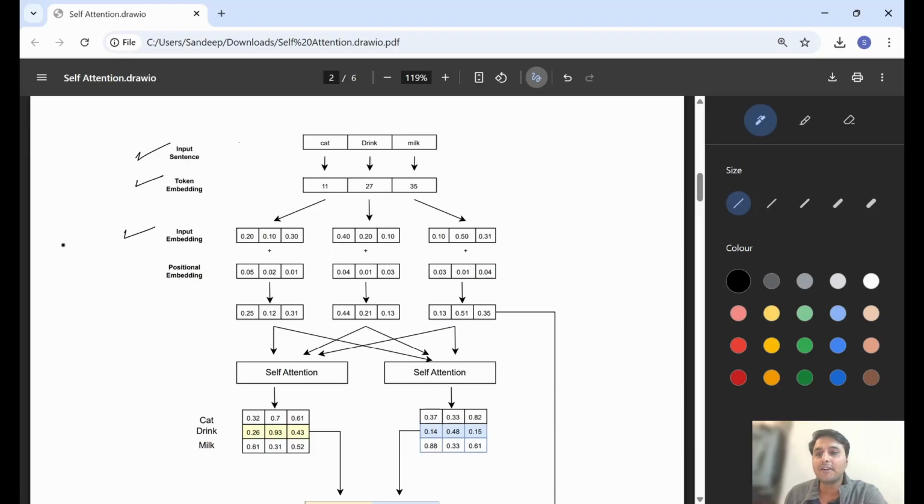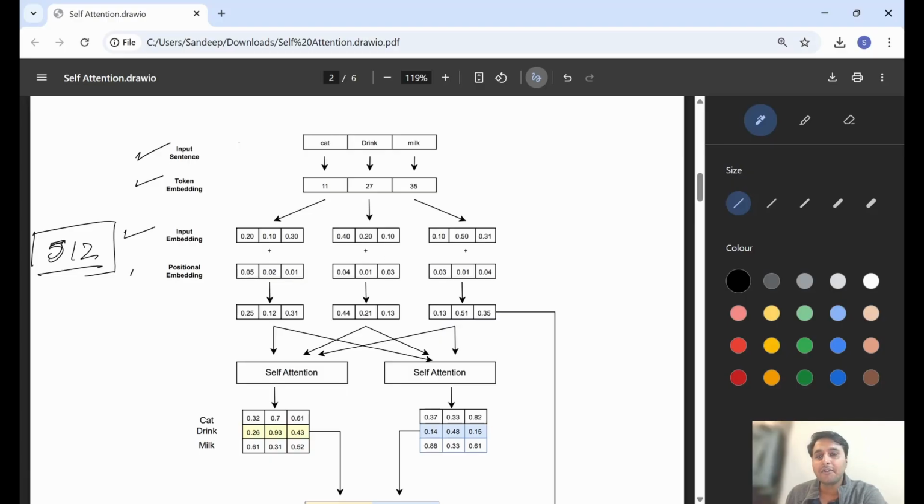In the original transformer research paper, the embedding size is 512, but since 512 is a large number, for teaching purposes I pick a size 3 vector. Embeddings are nothing but a vector representation for each word so that the machine can understand better. We created vector embeddings for all 3 words.